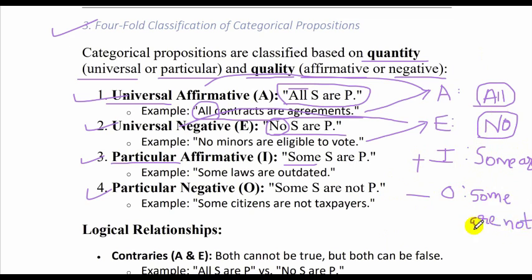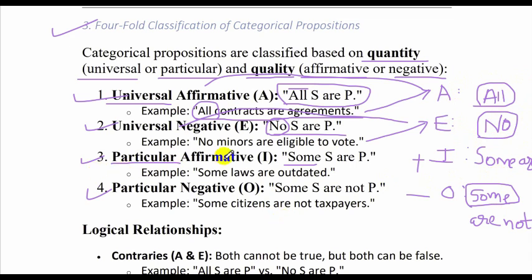So when we say something is not, it is negative, and when we say something is, we say it's positive. Something is positive, something is not is negative. But we are talking about some particular things, a set of things, not everything. So in the previous two, in the universal, everything is included. But in I and O propositions, we are talking about a particular thing. A particular could be one or more than one, but not all. I hope this is clear.